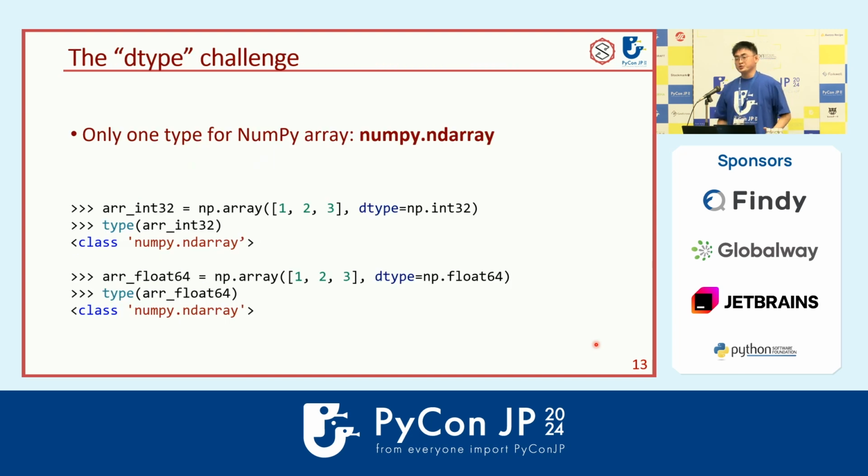And then we can introduce what the D-type challenge is. You see in NumPy, no matter what D-type we give, int32 or float64, the type is always numpy.ndarray. It's always the single type.